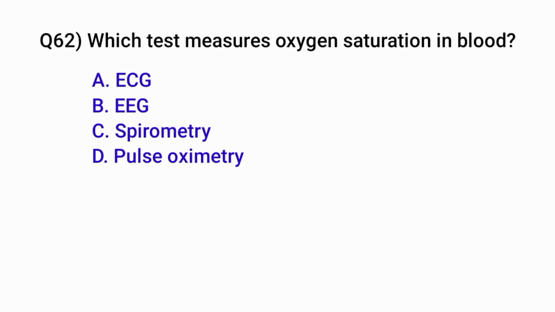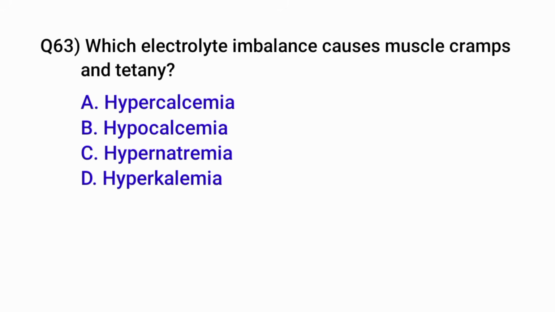Question number 62. Which test measures oxygen saturation in blood? Correct option is D. Pulse oximetry. Question number 63. Which electrolyte imbalance causes muscle cramps and tetany? Correct option is B. Hypocalcemia.